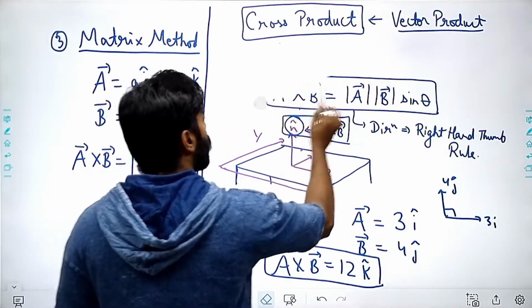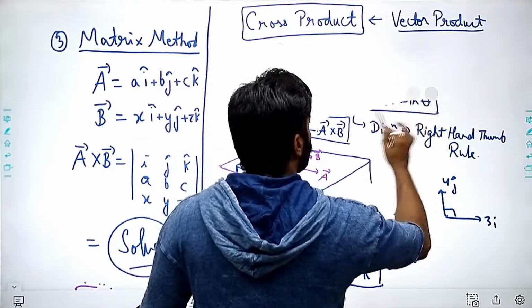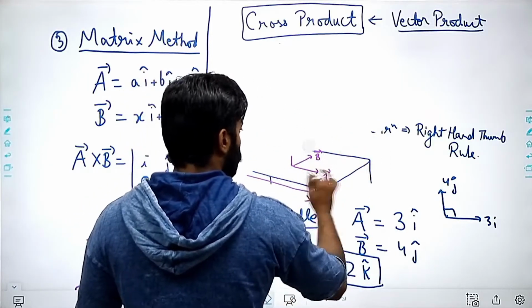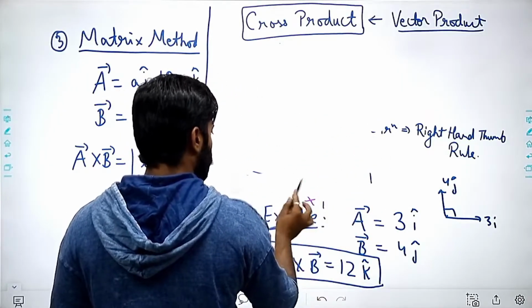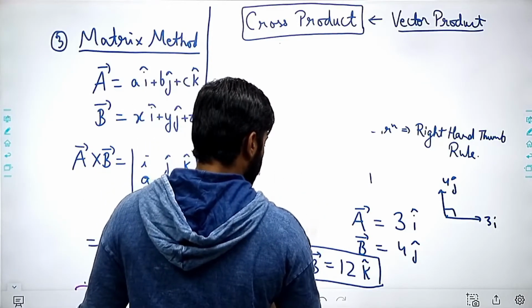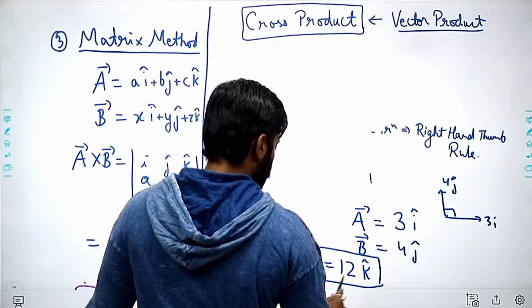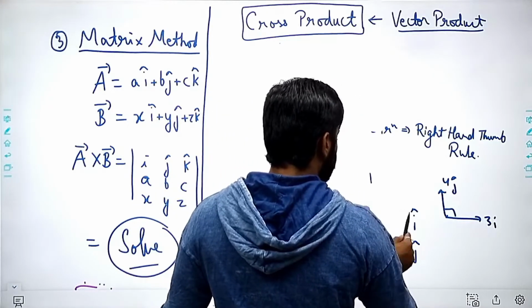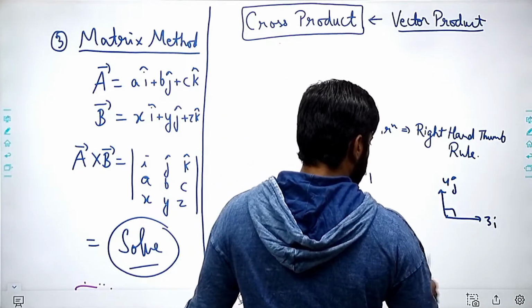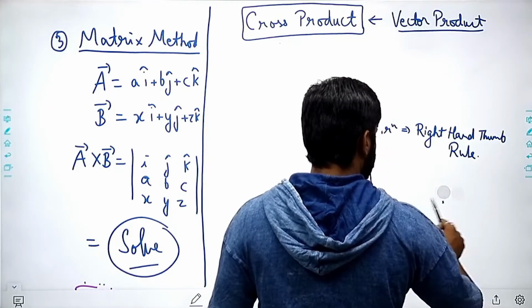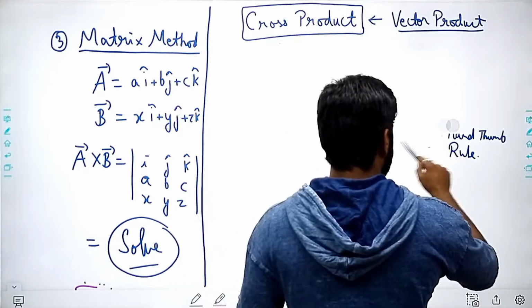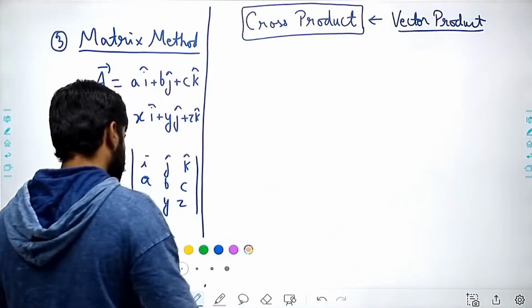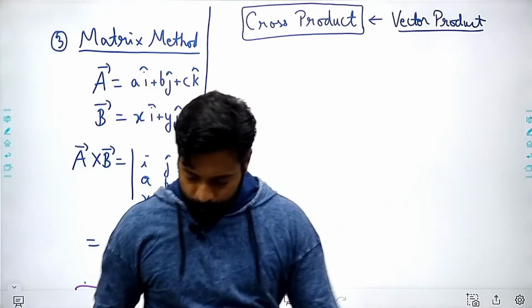I'm giving you the example of cross product. Right?